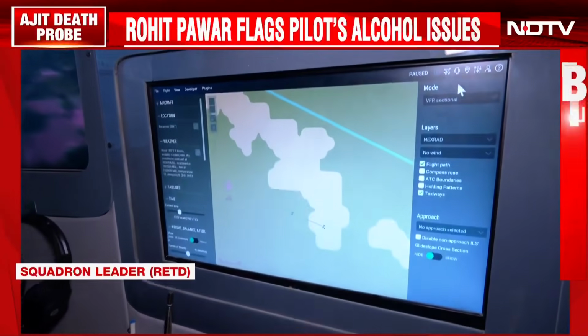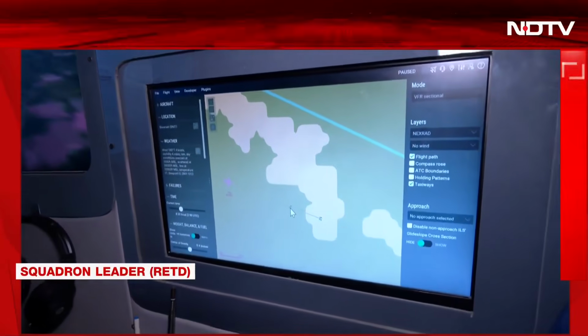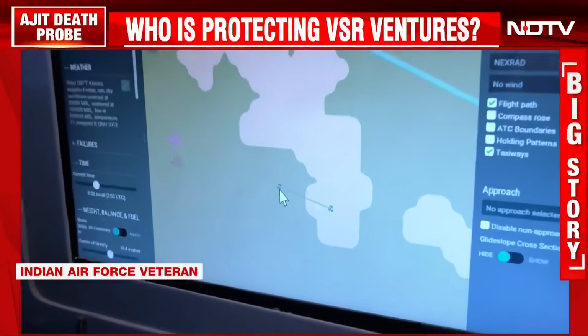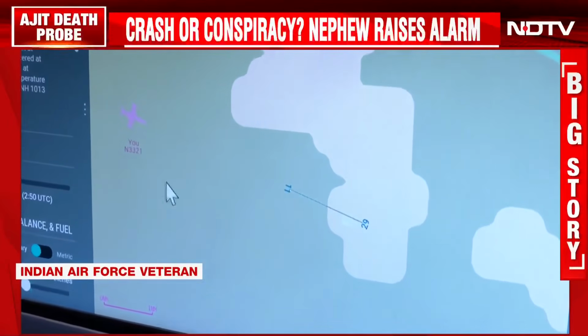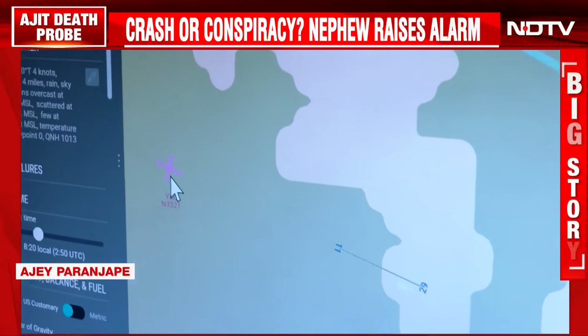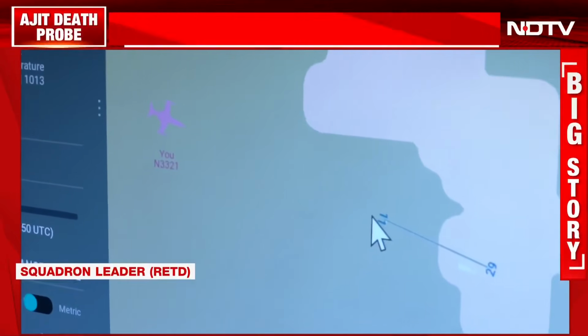So in the simulator, this is the Baramati runway. You can see the headings shown here on the map. That is runway 11 and 29. I am sure these two figures have become very famous now. This is the aircraft we have positioned. On the map, you can see it is short of the runway by 3 nautical miles.